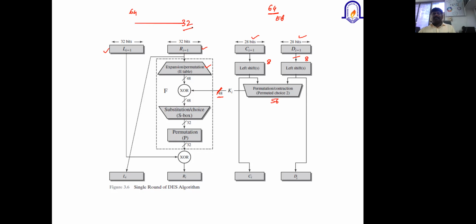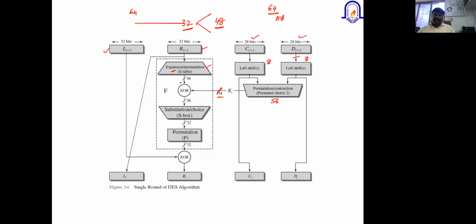This 32-bit is going to be expanded to 48-bit, which means we add some additional bits. So the 32 bits are expanded into a 48-bit value using the expansion or permutation E table.